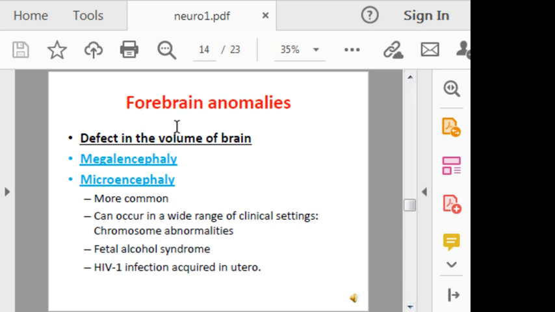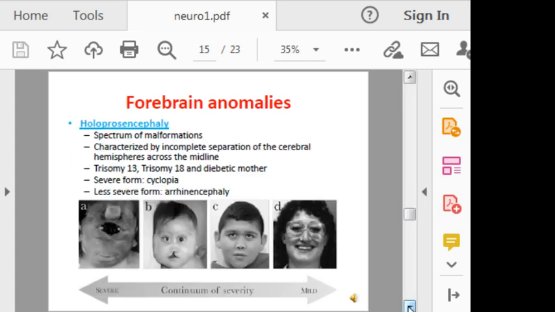The forebrain anomalies also may include defects in the volume of the brain, either an increase in the volume, which is called megalencephaly, or a reduction in the volume, which is called microencephaly. Microencephaly is more common and can occur in a wide range of clinical settings in association with chromosomal abnormalities, and we have what is called fetal alcohol syndrome and HIV-1 infection in utero in association with microencephaly.